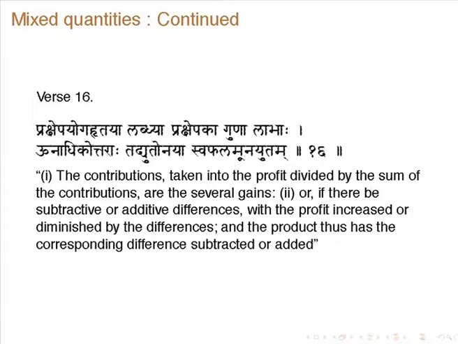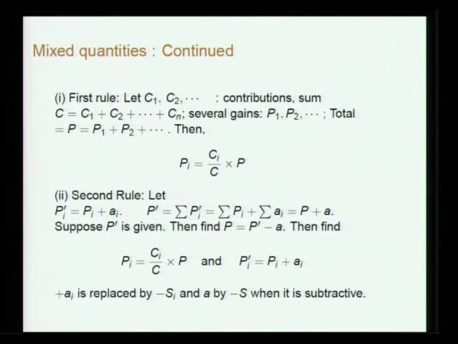Again, it is easier to discuss this with mathematical notation.